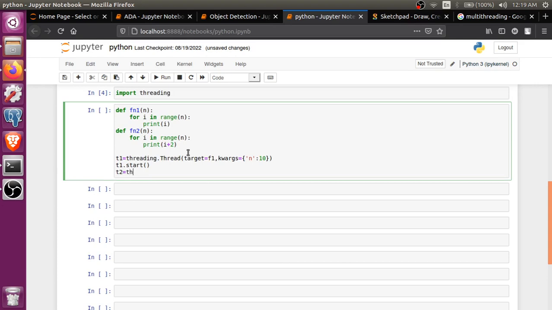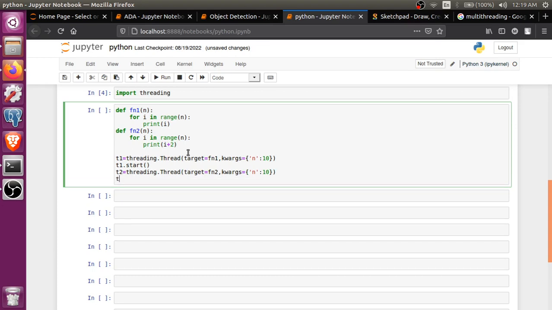Now let's create another thread. t2 equals threading.Thread. Target will be another function, fn2. Sorry, I made a mistake, fn1 and fn2. And keyword arguments, we just want one thing, which is n. So n will be 10 here also. t2.start.